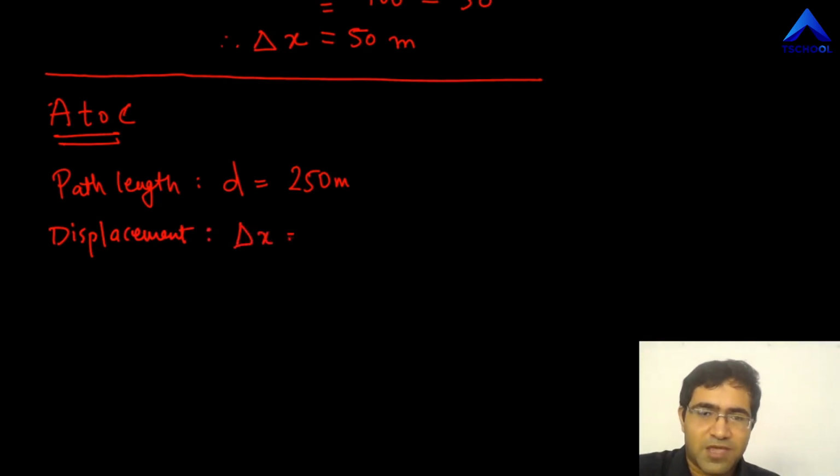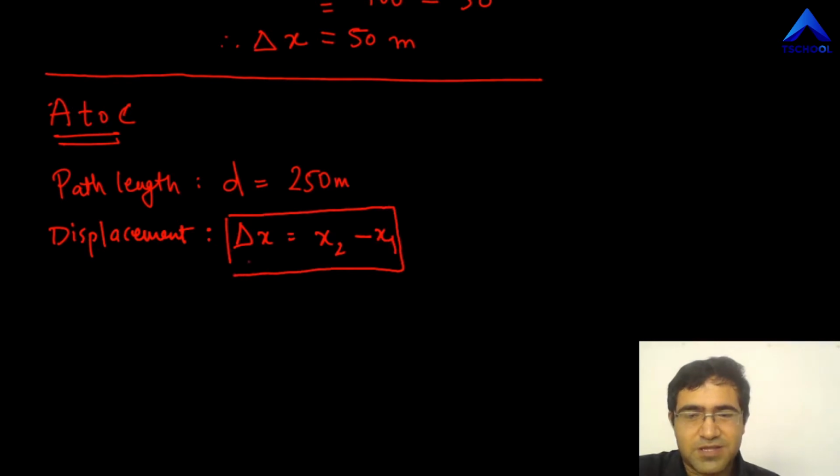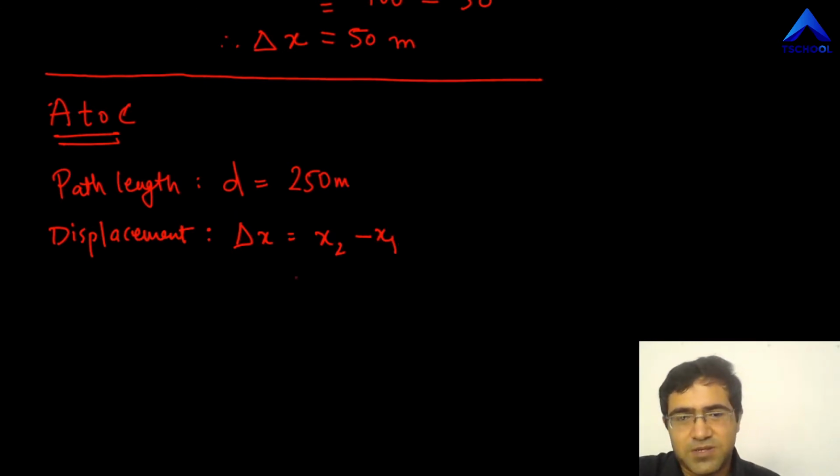Delta x. Again, what's the formula of delta x? X2 minus x1, right? Let me just make a box around here. An important formula, you can't afford to forget it. It's going to be used very often. So delta x is x2 minus x1, where x2 stands for final position and x1 for the initial position.